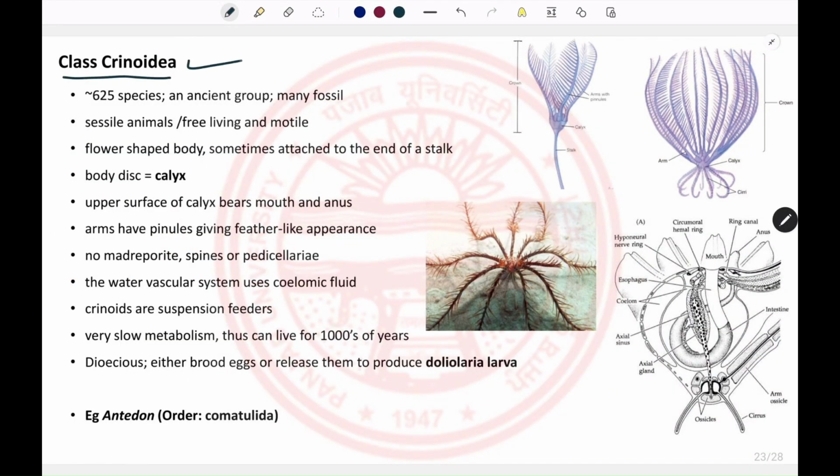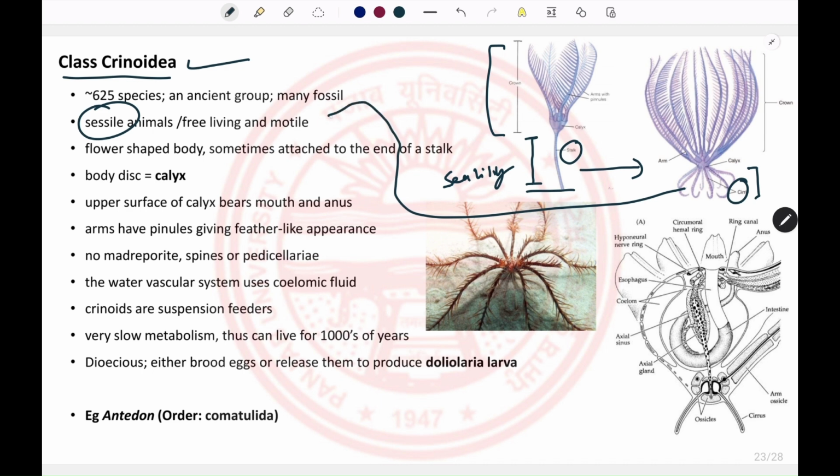So the first class is class Crinoidea, which includes the most primitive members under the phylum Echinodermata. They have a flower-like body which is attached to the substratum by means of a stalk. So these are sessile organisms, which include the sea lilies. And the modern counterparts of these Crinoidea lack the stalk. In place of that, they have cirri. So the modern counterparts have some ability for locomotion. For example, this includes the feather stars.